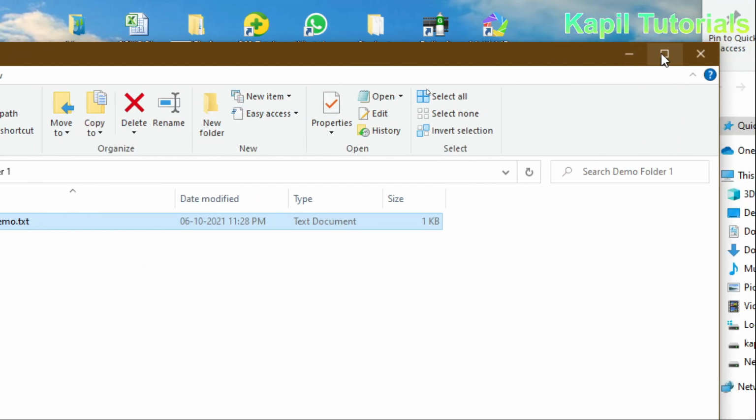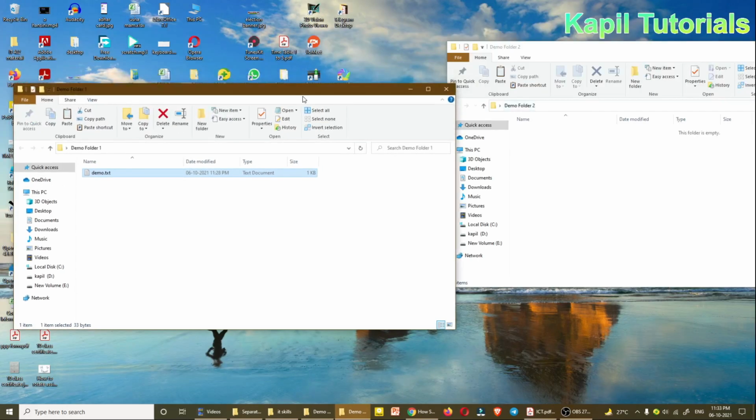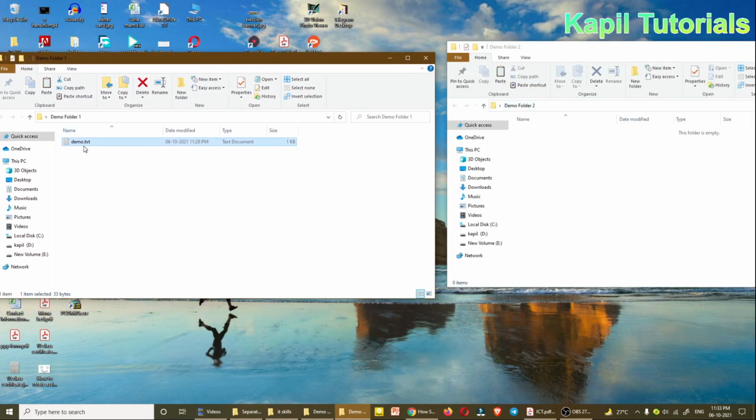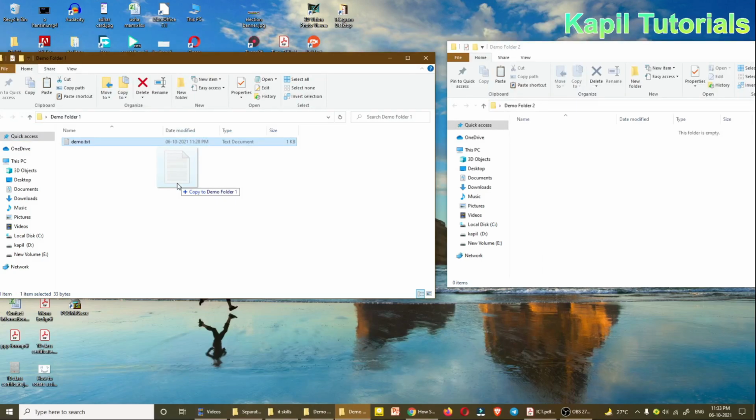Now if I want to copy, see the option is coming, copy to demo folder 1. So how to copy? You have to press the Control key and then you have to drag.